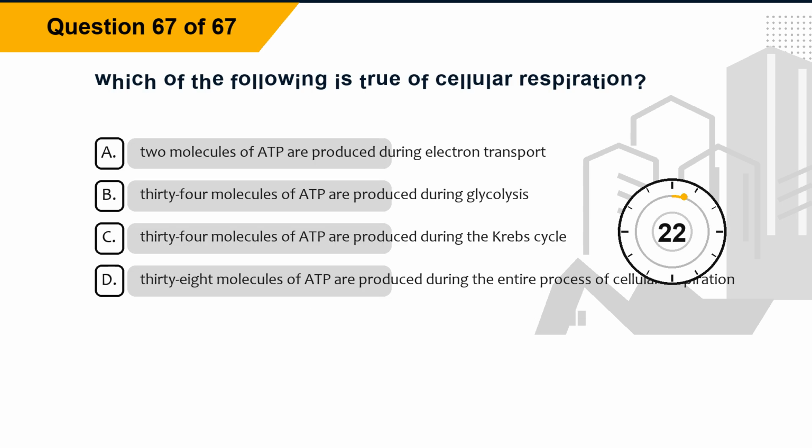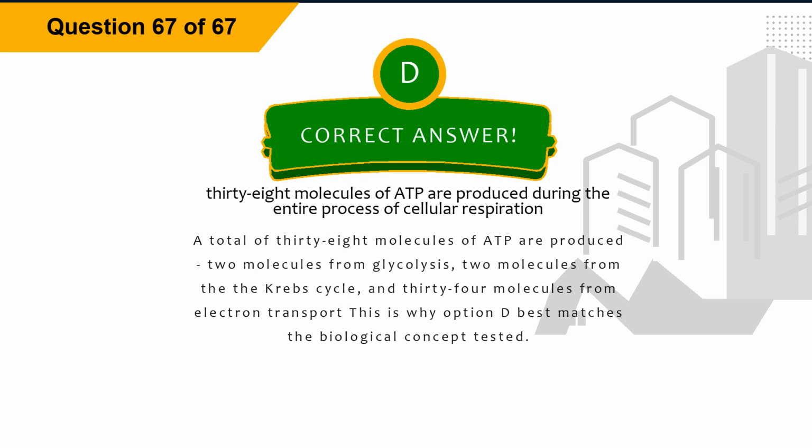Question 67. Which of the following is true of cellular respiration? Option A. 2 molecules of ADP are produced during electron transport. Option B. 34 molecules of ADP are produced during glycolysis. Option C. 34 molecules of ADP are produced during the Krebs cycle. Option D. 38 molecules of ATP are produced during the entire process of cellular respiration. The correct answer is option D. 38 molecules of ATP are produced during the entire process of cellular respiration. Explanation. A total of 38 molecules of ATP are produced: 2 molecules from glycolysis, 2 molecules from the Krebs cycle, and 34 molecules from electron transport. This is why option D best matches the biological concept tested.